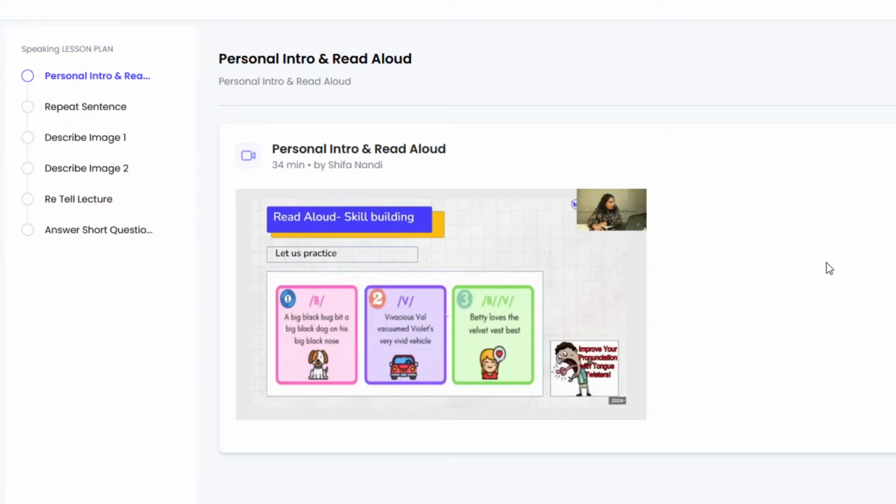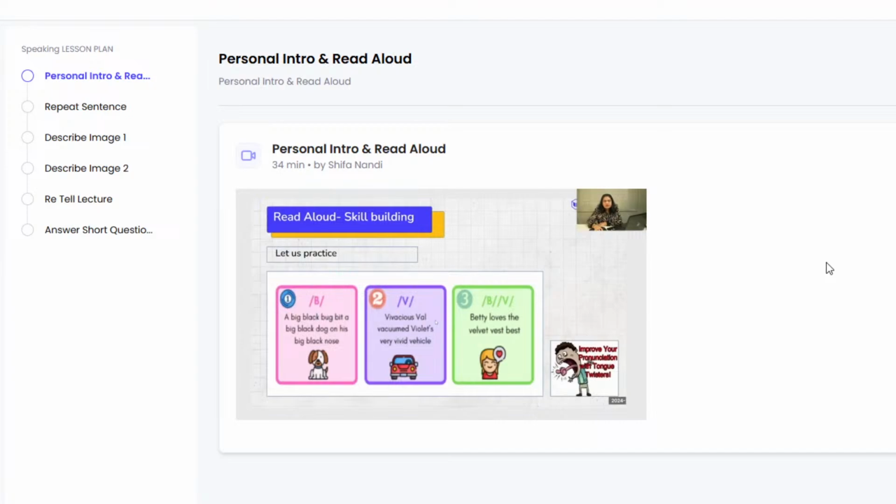Well, let's look at the next one, students. Are you trying that with me? Keep trying because these can be tricky, but they certainly help you improve your pronunciation to a great extent. They are a fun way, but they are quite impactful. So let's take up the letter V, very vivid vehicle, vacuum, vivacious violets. That was easy, wasn't it? Well, I found it easy. Let's look at the next one, B and V together.